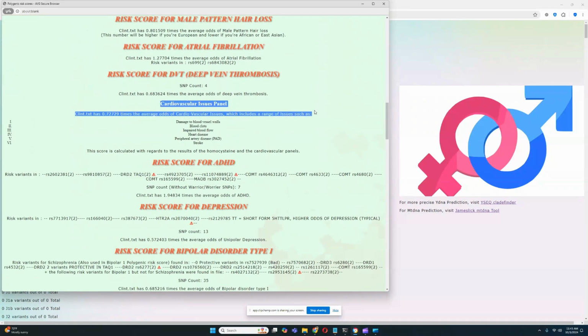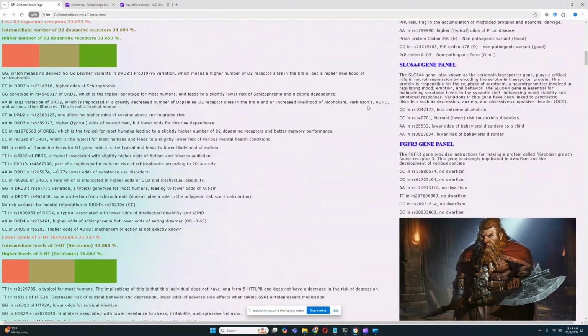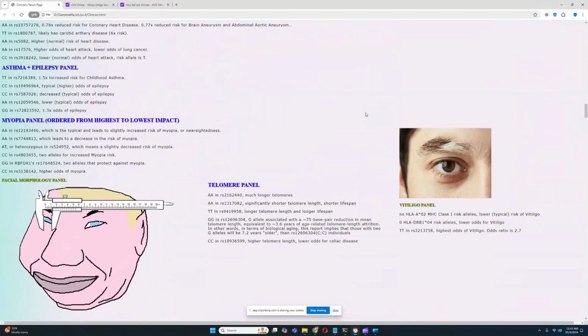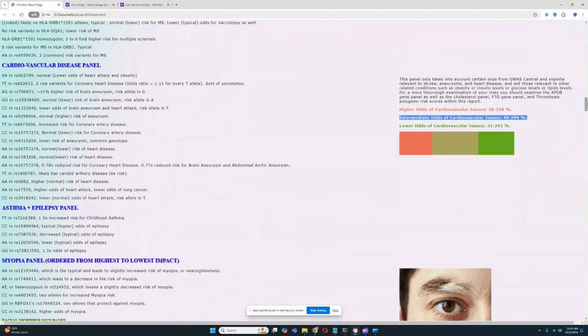this right here. But it is not. It is connected. There's a multiplier. There's a score multiplier. This score right here, 0.72. It is a combination of the score of the cardiovascular issues panel here and the homocysteine panel that we're going to see later on.